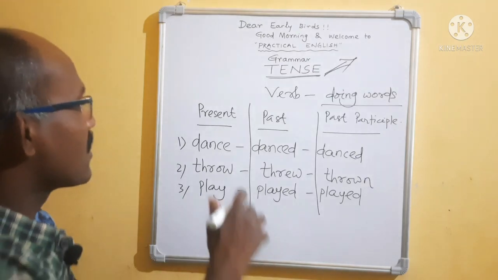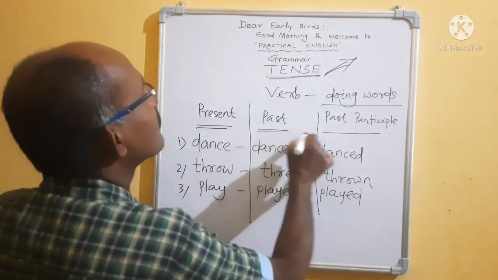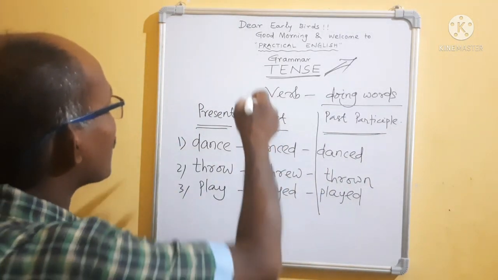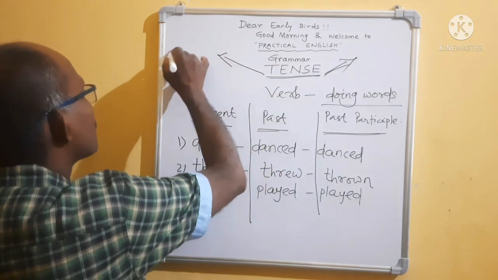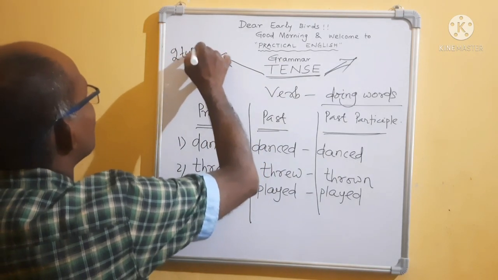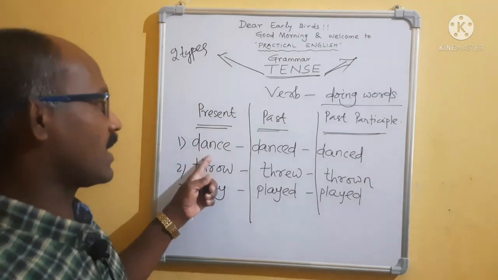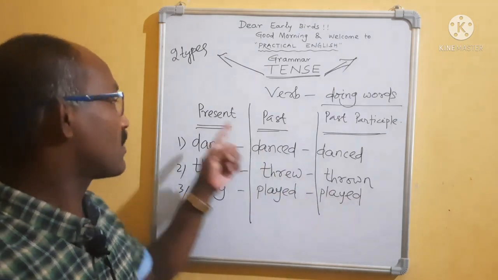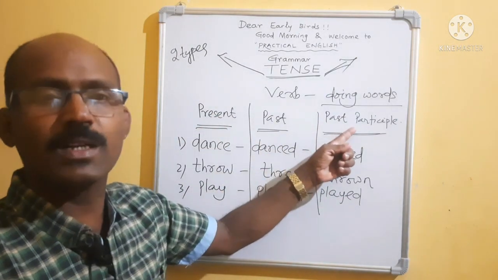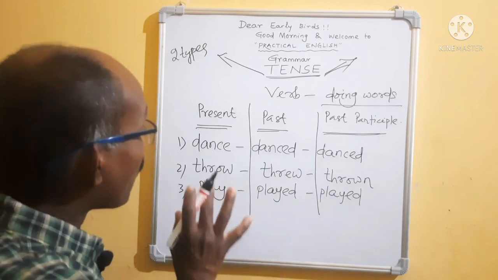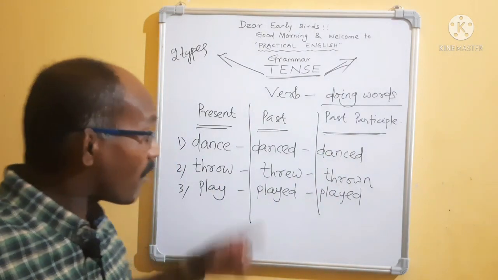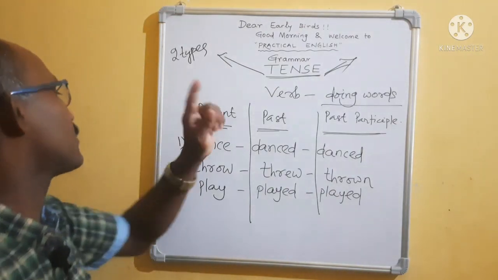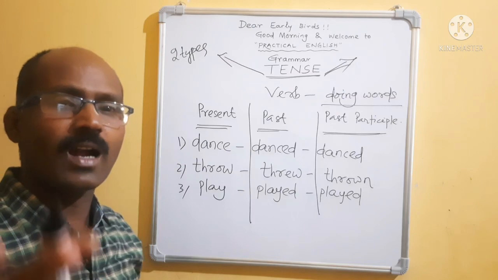Okay, that means from these examples we came to know that especially tense is two types, because verb pattern is dance, danced, danced, throw, threw, thrown, play, played, played. That means it is present, it is past, it is past participle. So here the verb will indicate the tense. From the verb pattern we understood that tenses are two types: present tense and past tense.